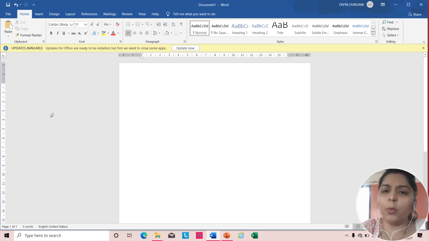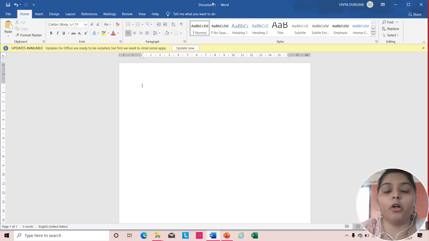Once again, quickly I will tell you. Okay? On the top you are having quick access toolbar. Yes. Then file tab, home tab, insert tab, design tab. These all are the tabs in the word window. Then down here you are having clipboard, font, paragraph. These all are known as groups.